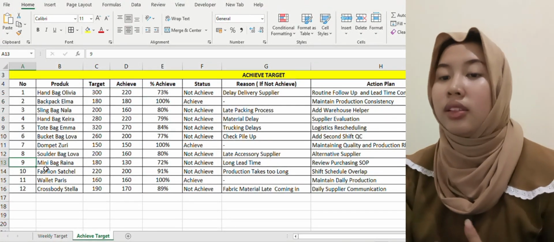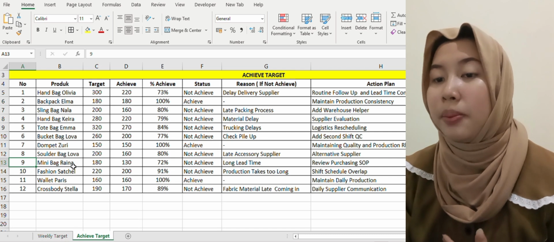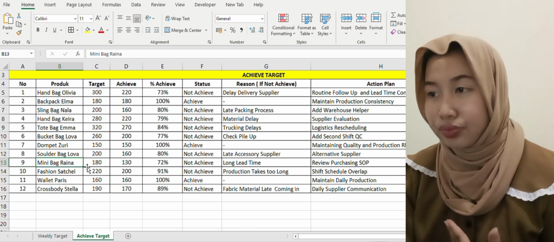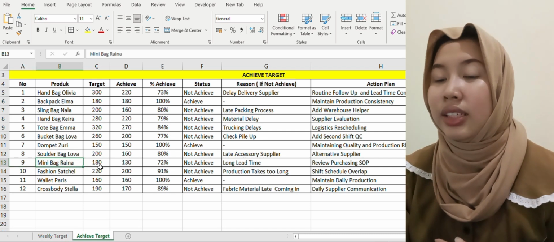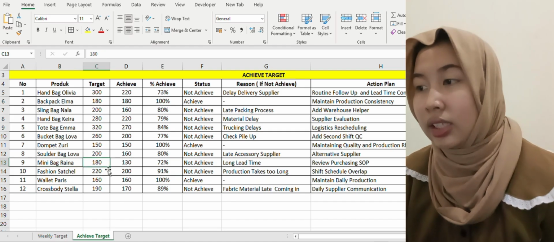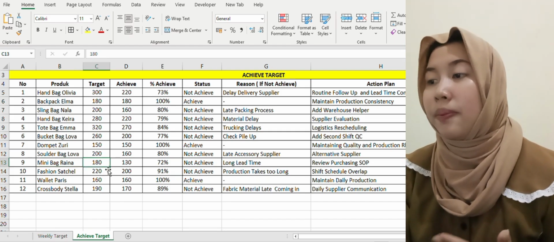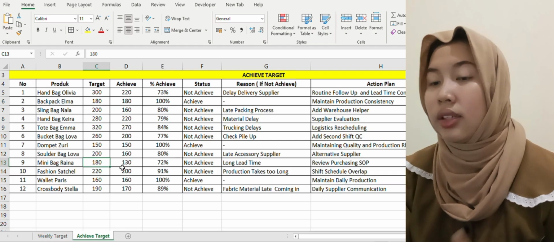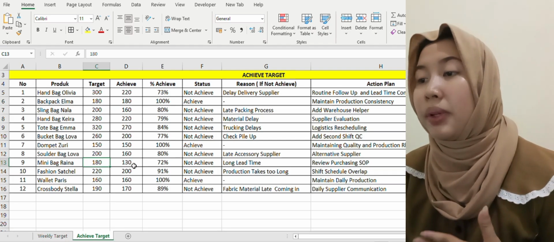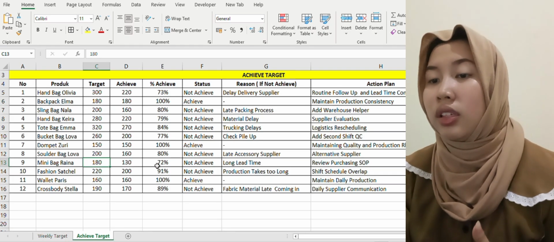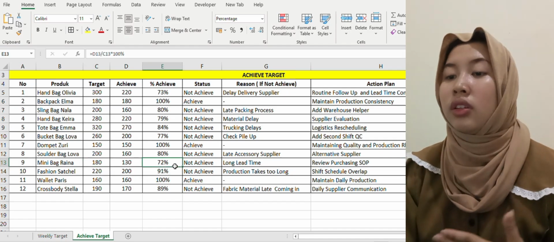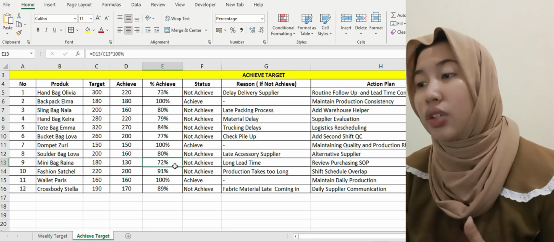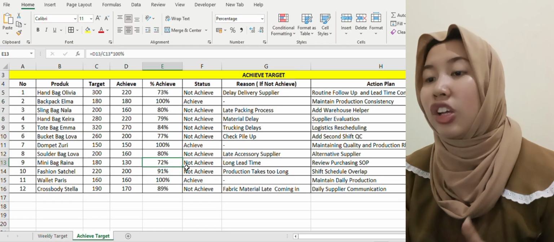For number 9, the product is mini bag Raina. The target is 180 pieces, and 130 pieces were achieved, giving 72% achievement, marked as not achieved.